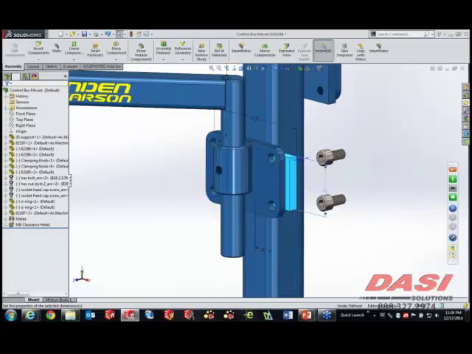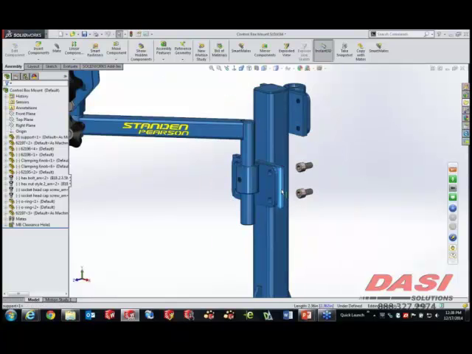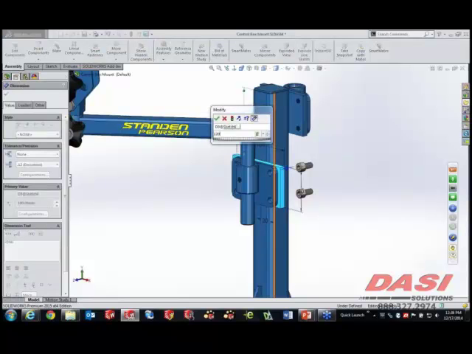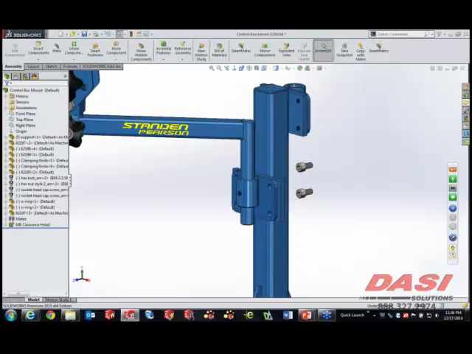So if I was to go ahead and take this piece and change its size, just rebuild that, you'll see that those mates stay on center with each other. If I go ahead and take this plate and I change its position altogether, just drop that down a bit. Of course, you'll see that plate stays completely on center with the rest of the geometry that's there. So that's just the beginning of this.